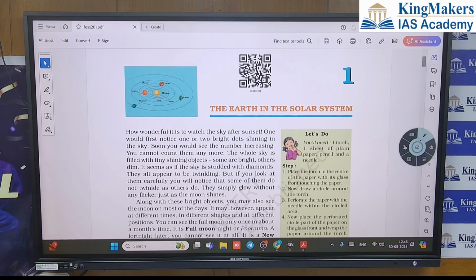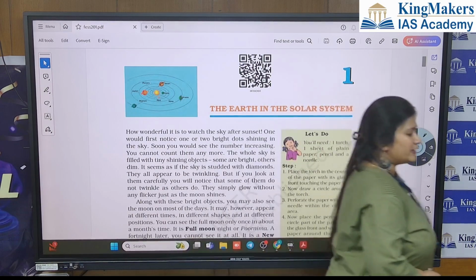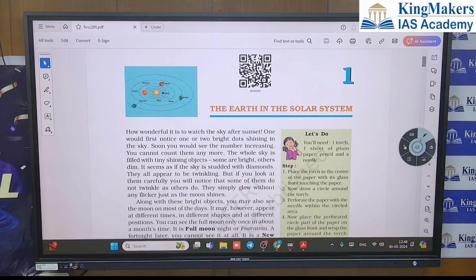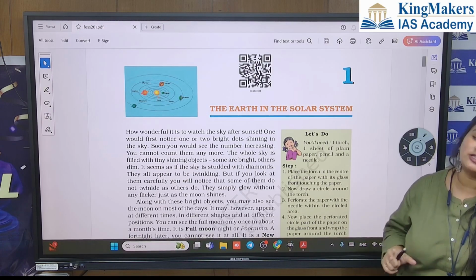What are the inner planets? What are outer planets? What are celestial bodies? What are meteorites? What are asteroids? What is a full moon? What is Purnima? What is Amavasya? Everything we will do slowly. Usually people think, what is there in this chapter or this book, but this is the very basic thing.